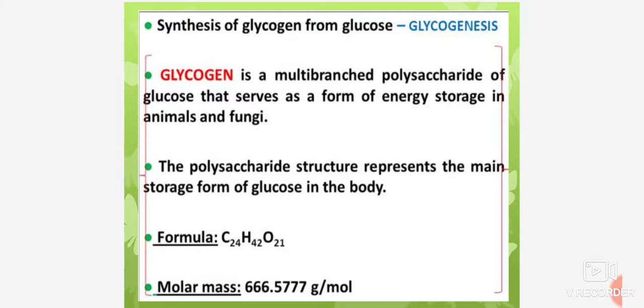Glycogen is a multi-branched polysaccharide of glucose that serves as a form of energy storage in animals and fungi.